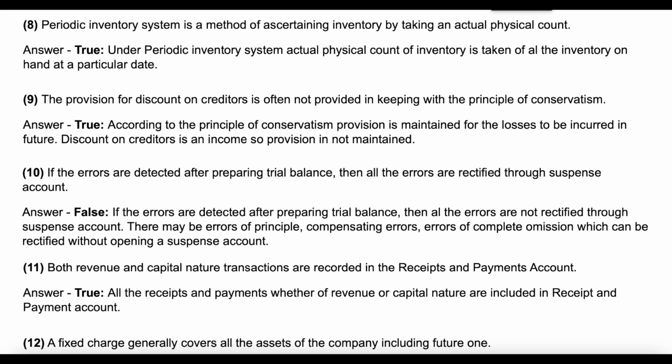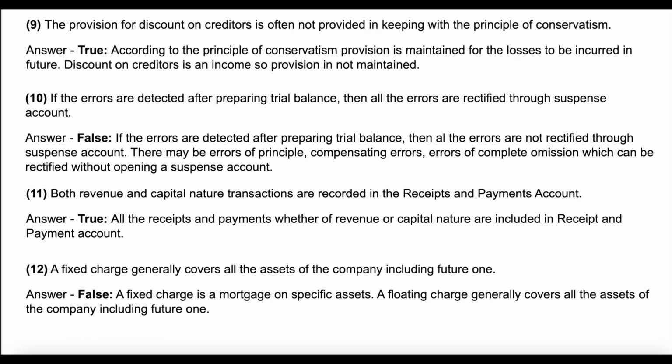Question 12. A fixed charge generally covers all the assets of the company, including future one. Answer: false. A fixed charge is a mortgage on specific assets. A floating charge generally covers all the assets of the company, including future one.